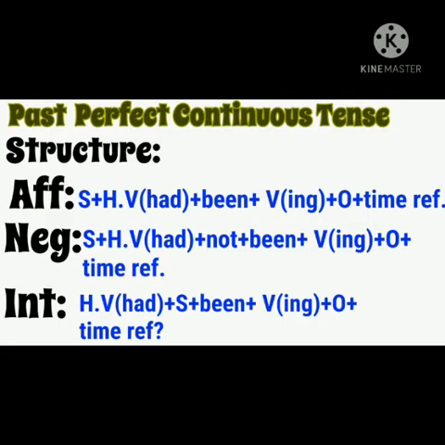Past perfect continuous tense. Subject had been plus verb ing form, object and time reference. Negative, subject plus helping verb had, then not plus been, verb ing form plus object, and then we put time reference. Interrogative, helping verb had plus subject, been, verb ing form, object, and then time reference and question mark.